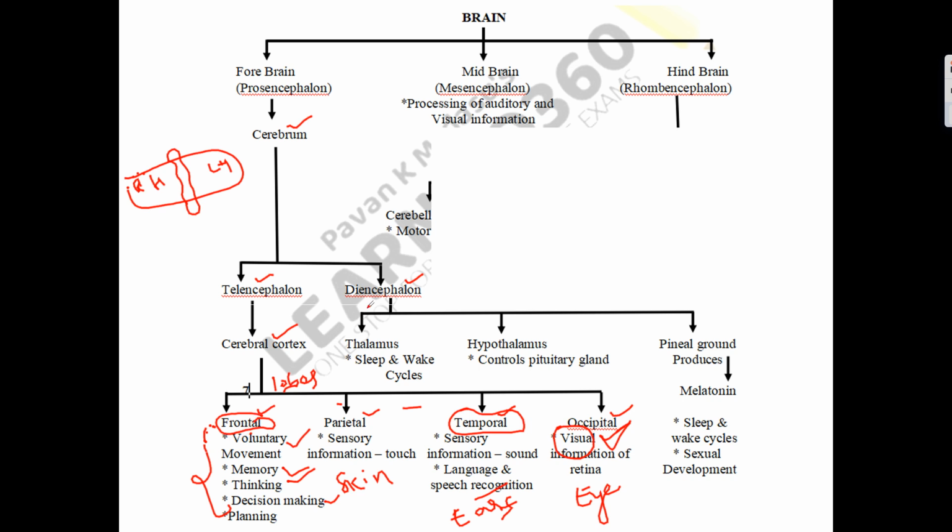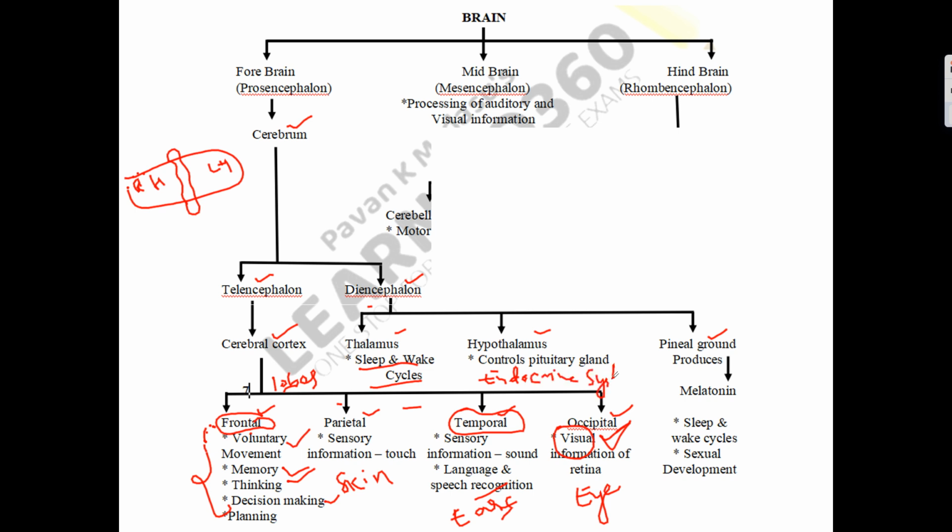Okay. So now let us go back to the diencephalon part. This diencephalon contains the thalamus, hypothalamus, and pineal gland. The thalamus controls the circadian rhythm, that is the sleep and wake up cycle. Whereas the hypothalamus is associated with the endocrine system by controlling the pituitary gland.